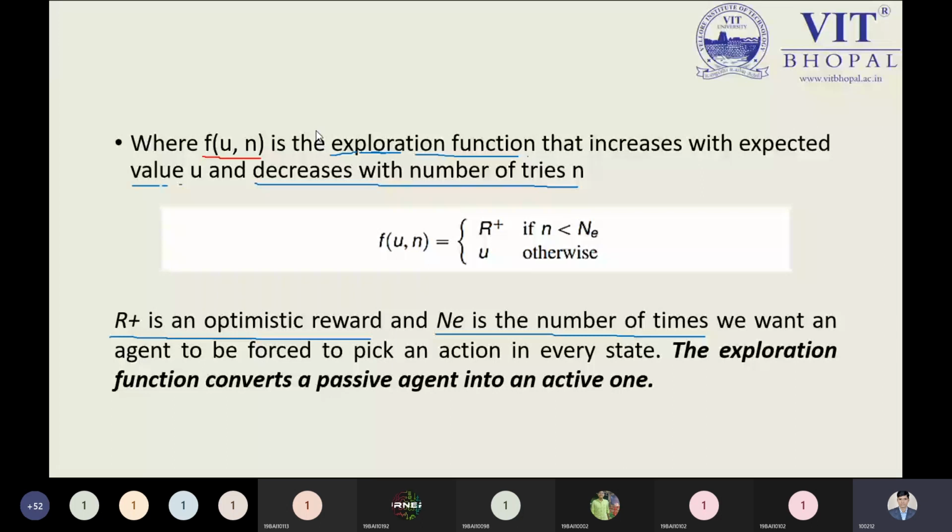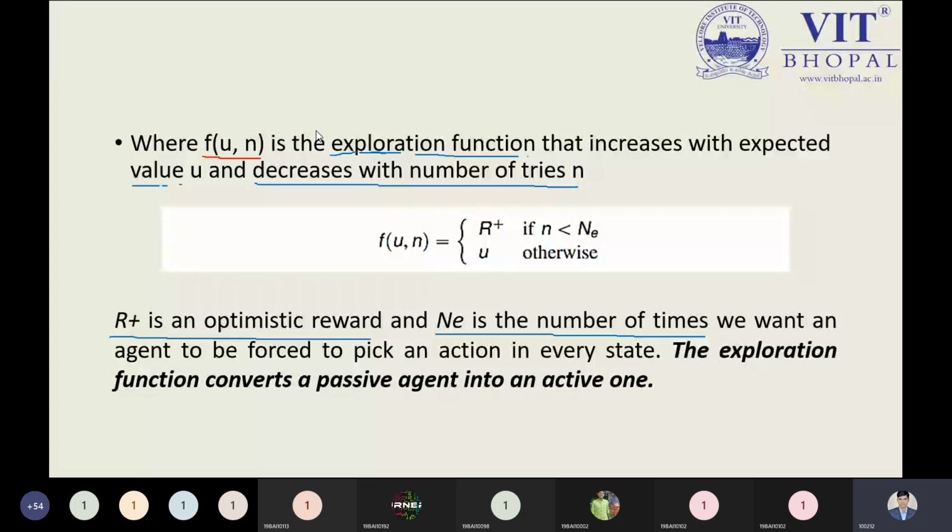So that is the point. u is our expected value, and n is the number of tries. When you try after the first attempt, you may achieve your goal perfectly. There's no guarantee. Maybe the second time you achieve the goal, so how many tries you are having, that is the value n.